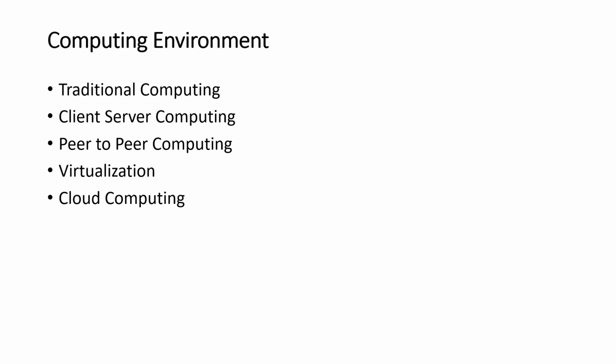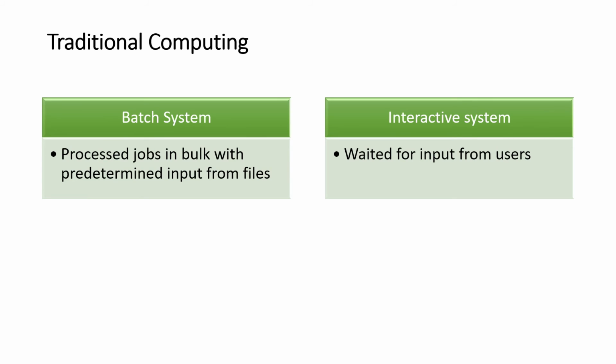In the evolution of computers, based on the needs of the user and the involvement of new technology, the way computers were being used also evolved, thereby changing the ways of computing, namely client-server, peer-to-peer, virtualization, cloud computing, etc. In traditional computing, we have already seen the batch system and the interactive system.